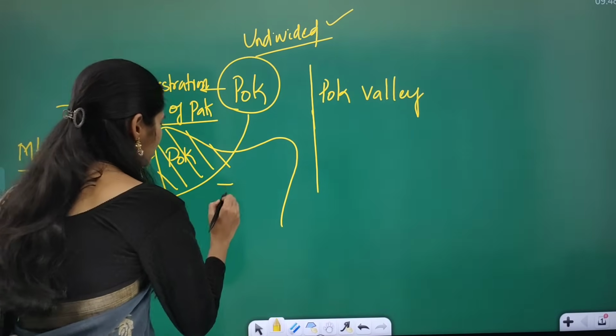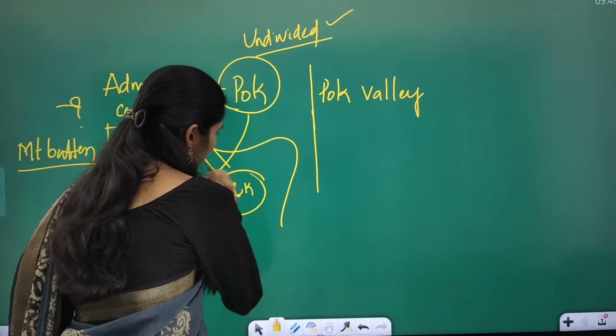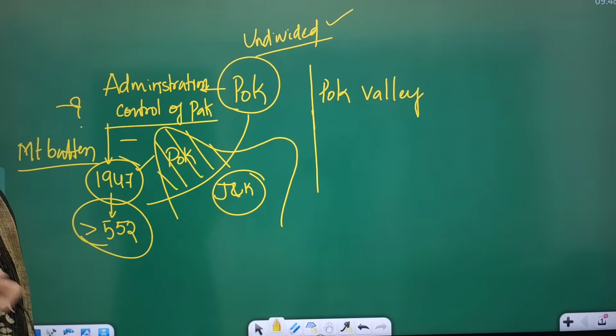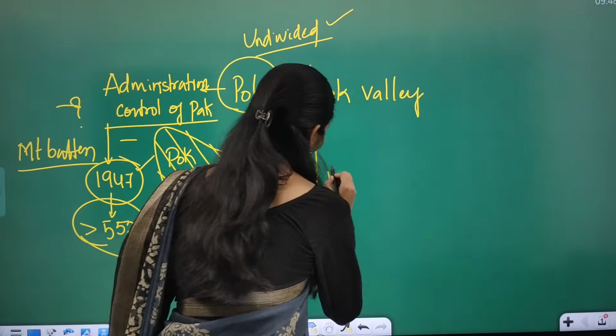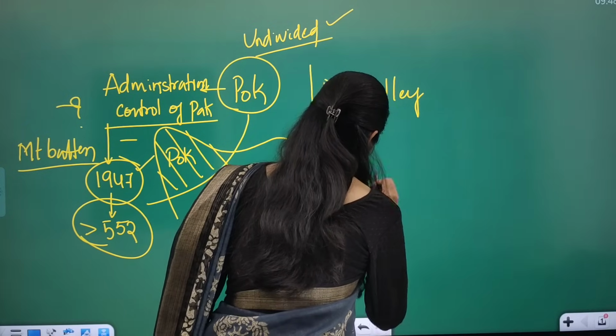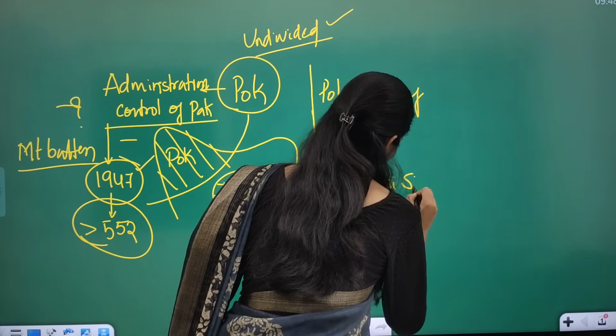So this erstwhile Jammu and Kashmir was under the control of a Hindu king. His name was Raja Hari Singh.